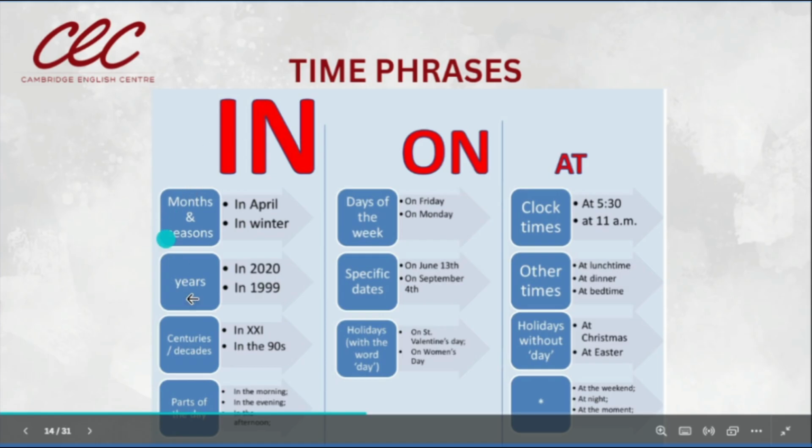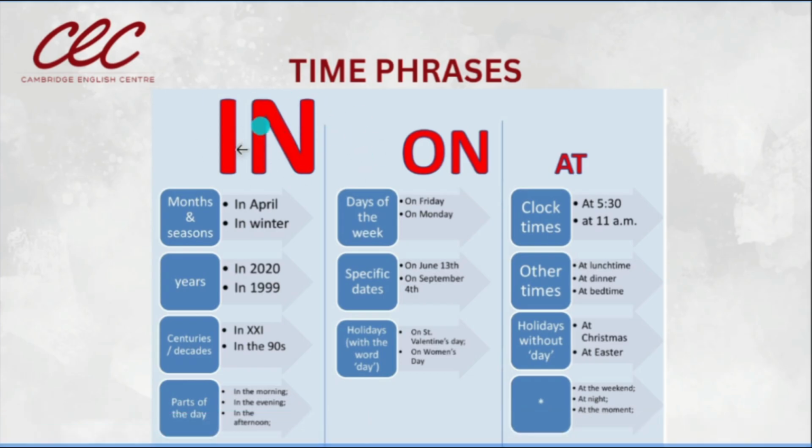For example, let's start here with in. This is more general. So, for in, we can work with this word to talk about the months and seasons. In April, in winter.